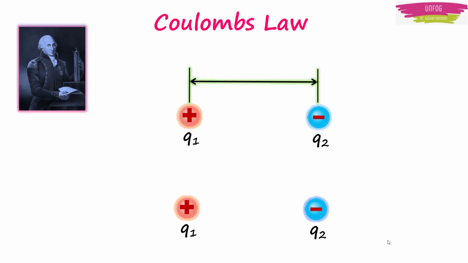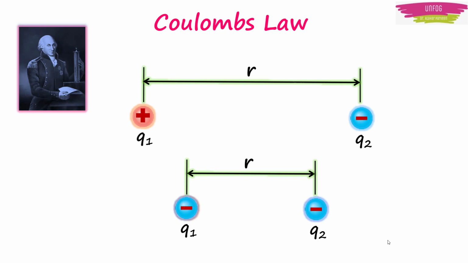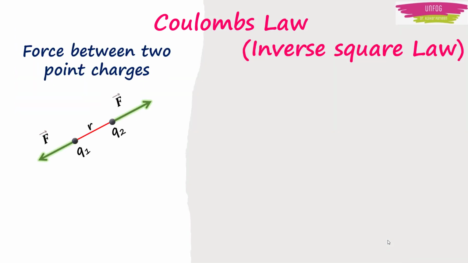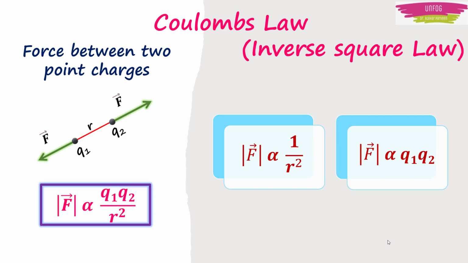What Coulomb actually did was he varied the distance for a fixed pair of charges and measured the force for different separations. Then he varied charges in pairs keeping the distance fixed for each pair. Comparing forces for different pairs of charges at different distances, Coulomb showed that the electric force between two stationary charged particles is inversely proportional to the square of the distance between them and is directed along the line joining them. And it is proportional to the product of charges Q1 and Q2 on them.